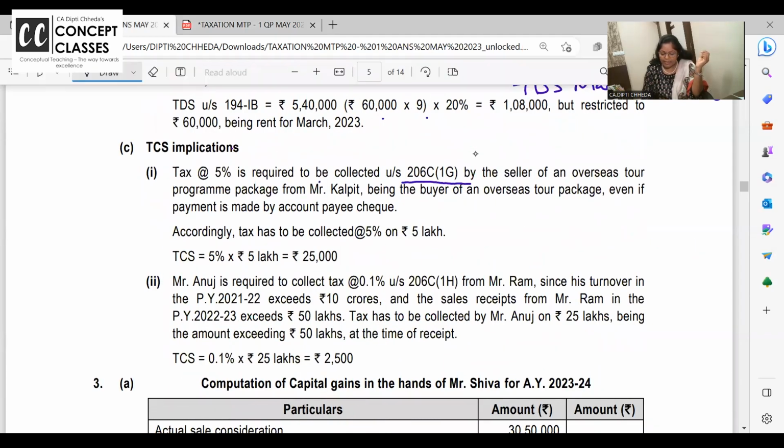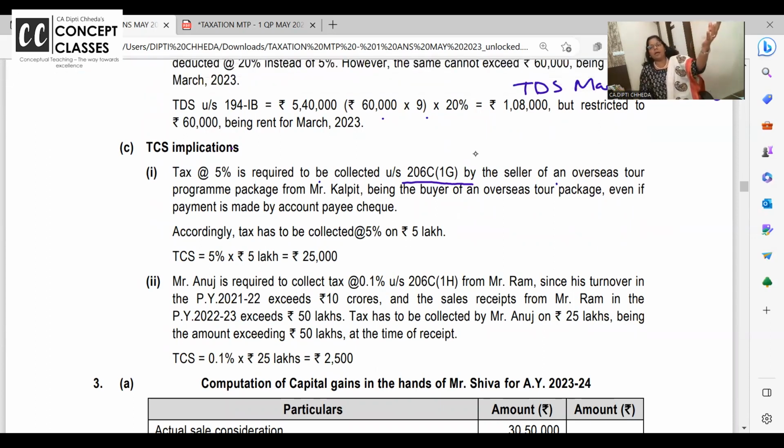5% TCS is required to be collected by the seller. If I am booking the Singapore tickets with you, you are the overseas tour operator, you collect TCS. Sir, Singapore का पैकेज तो 5 लाख का होगा, साथ में 5% आपका TCS भी टैक्स भी कलेक्ट कर लोगे आप, and you will give me a certificate for that. Are you all getting? Tax collected at source. I am giving you 5 lakh rupees for arranging a family trip to Singapore for me. Along with 5 lakh plus 5%, 25,000 more you will collect.